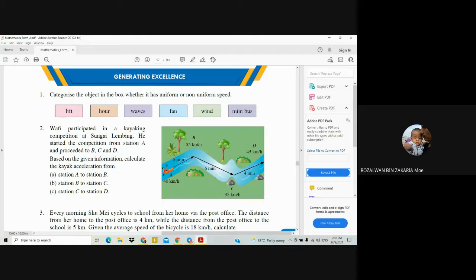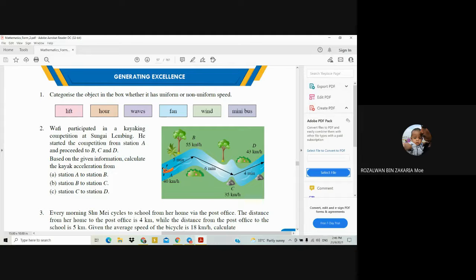Initial speed is the first speed. Then you divide with the time taken. So we get 55 kilometer per hour minus 40 kilometer per hour, then you divide with the time taken, 5 minutes.